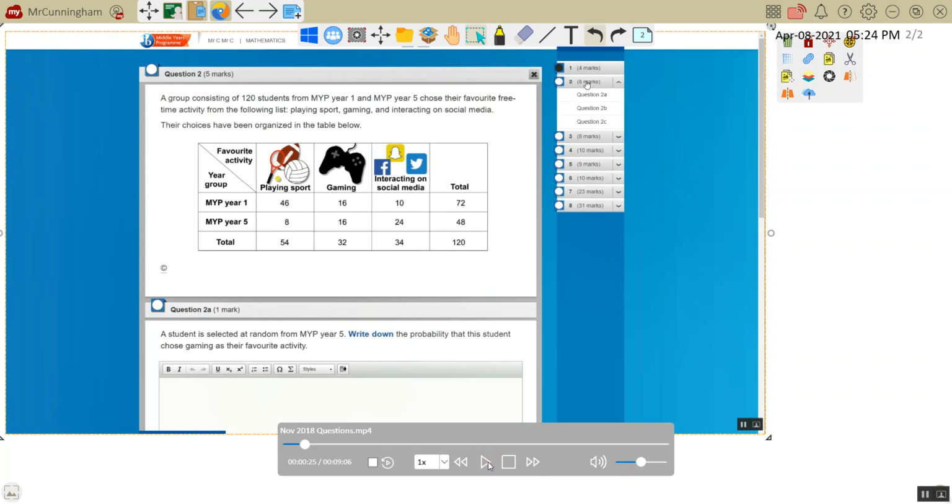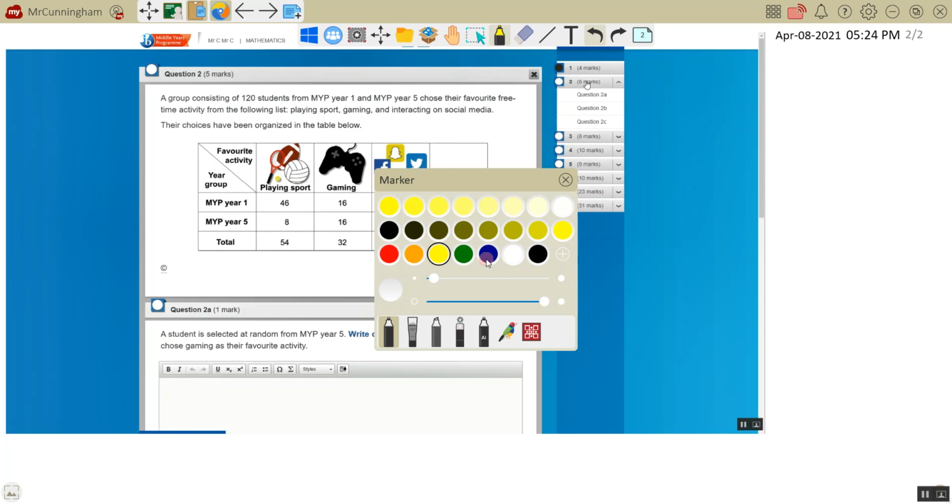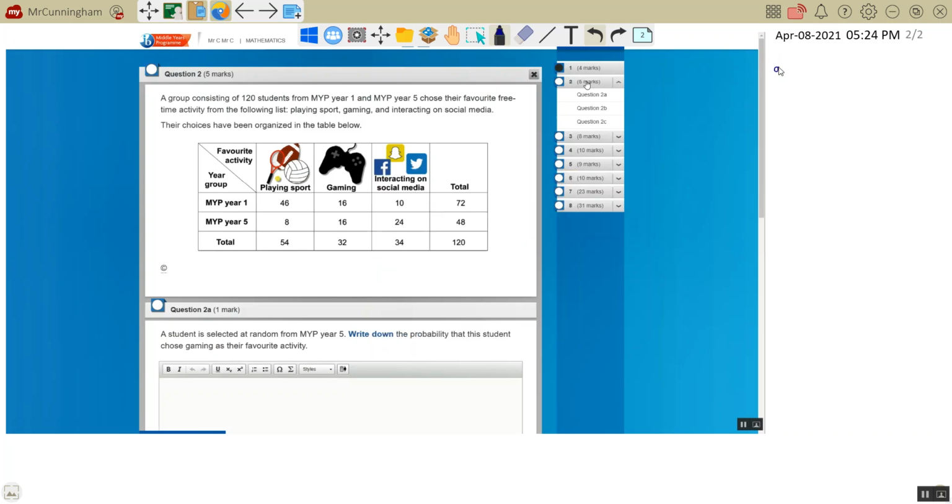So let's see what the question is asking. Part A: a student is selected at random from M5. Write down the probability that the student chose gaming as their favourite activity. So 16 students in M5 chose gaming, and we're picking from all the M5 students, which is a total of 48. So we get 16 over 48, and we can simplify that to 1 over 3.